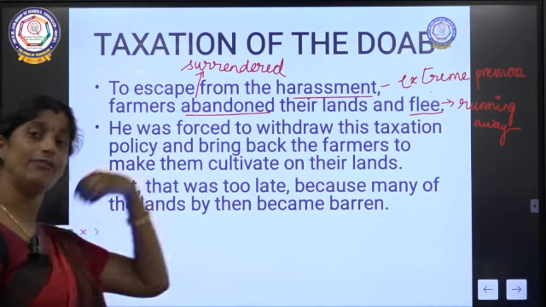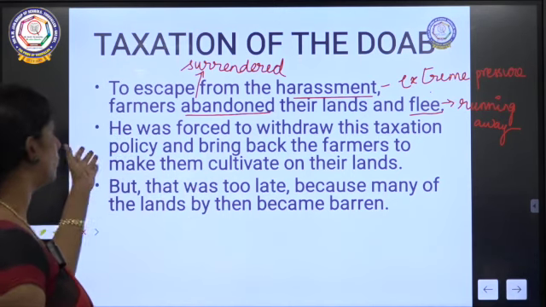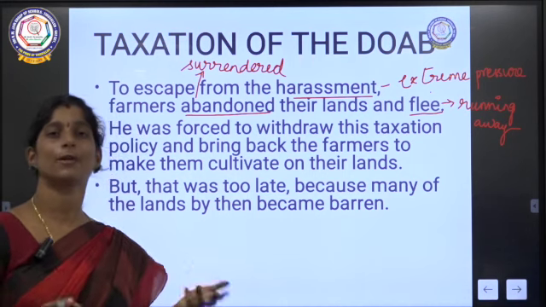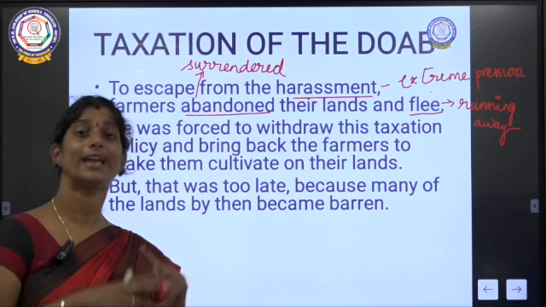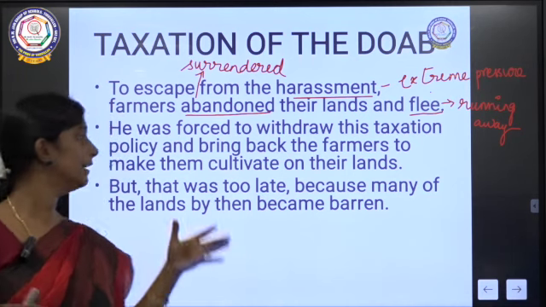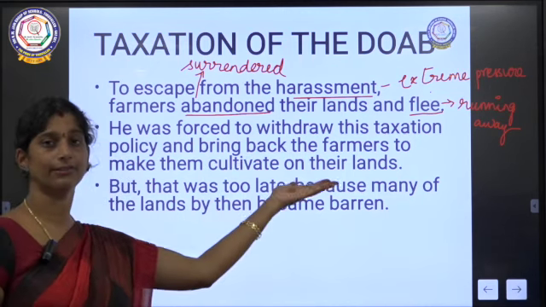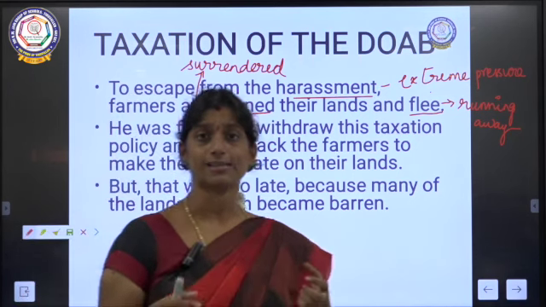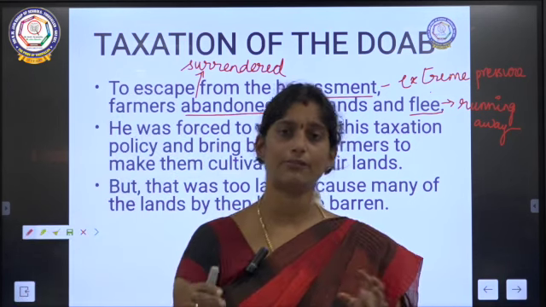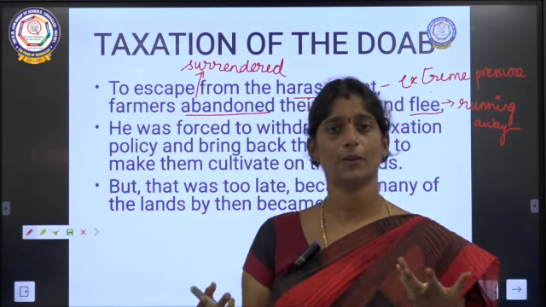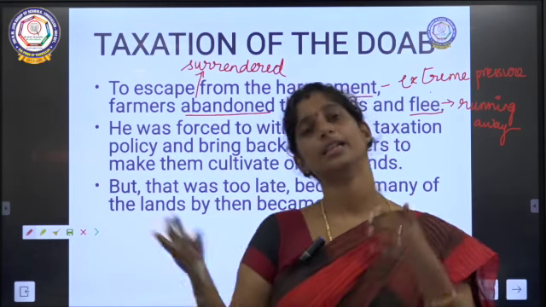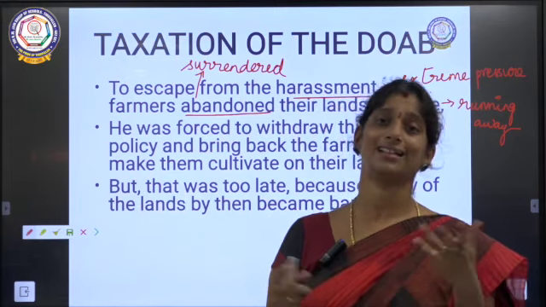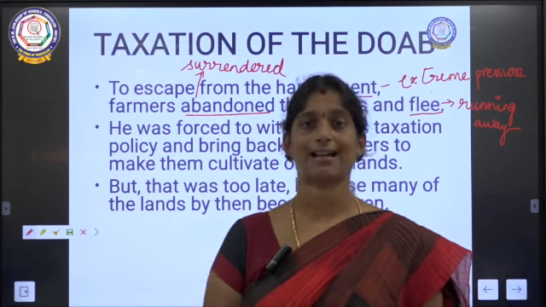So they gave their lands off to the king itself. And what happened? He was forced to withdraw his taxation. Why? Because no production, no agriculture was there. Okay, so the entire kingdom started to face the famine. So because of that, he had to bring back the farmers and make them cultivate on their lands. So because of this taxation problem, many gave their lands and they went away from the place. So who will produce food? From where they will get the food? So for that, he had to bring back the farmers. He wanted them to cultivate in their own lands, and that is why he had to take back this taxation policy.